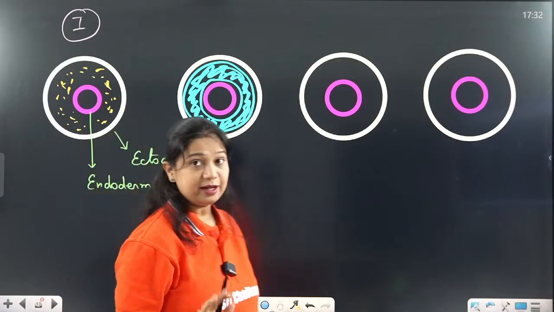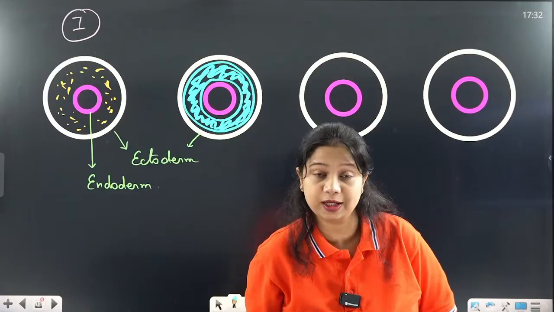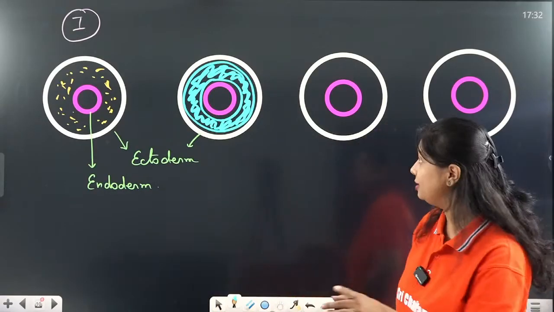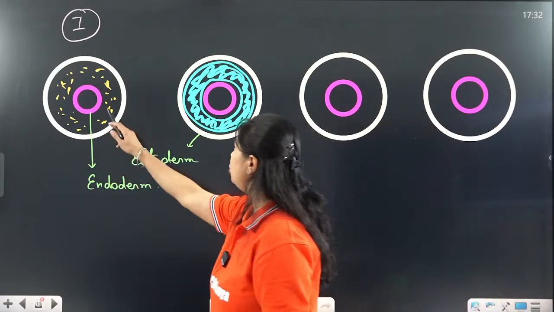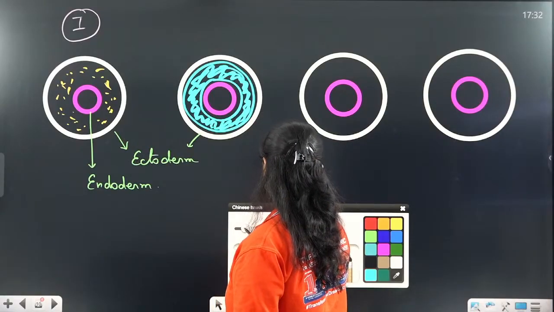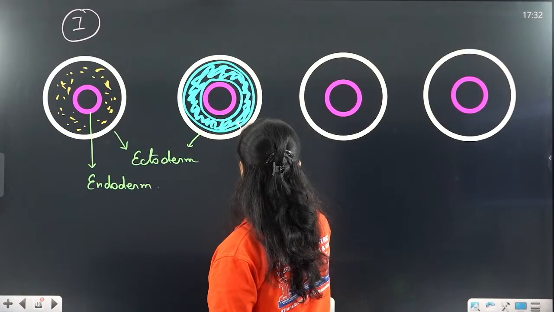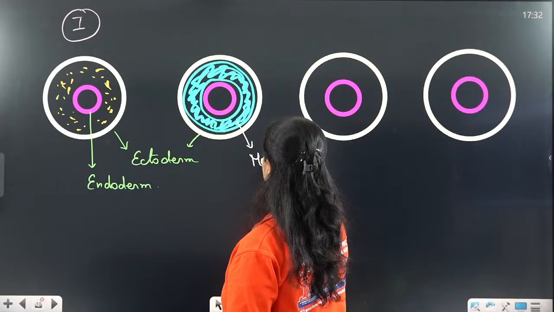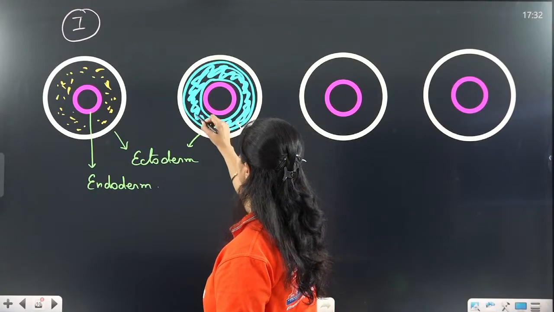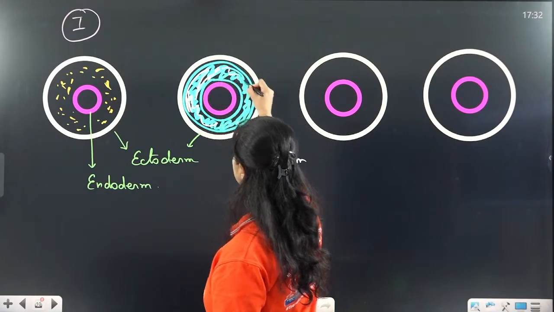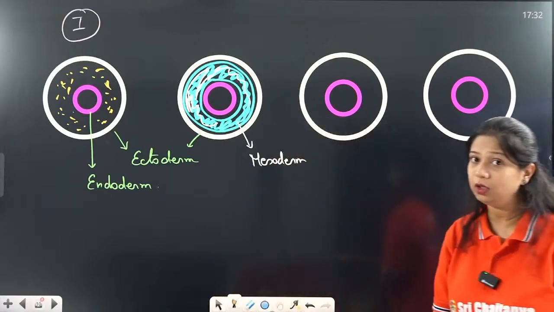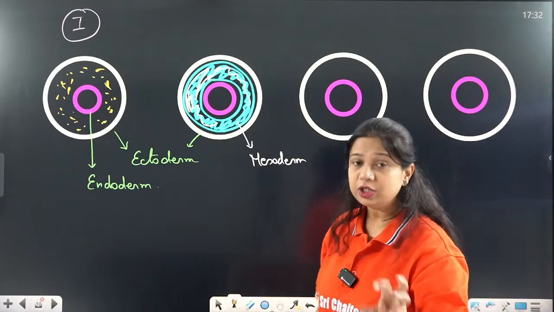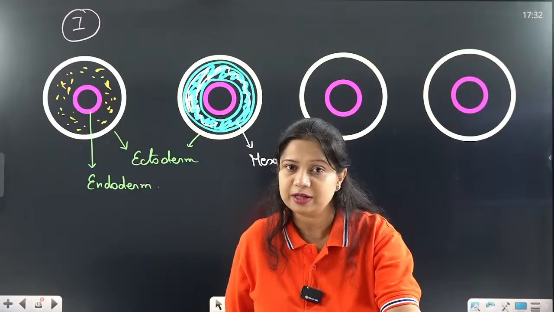Okay, these are the possibilities that we are going to see in some of the organisms. First has no mesoderm, second has mesoderm, and the space is filled with some of the components. Between ecto and endoderm, some of the structures are present, some of the tissues are present.